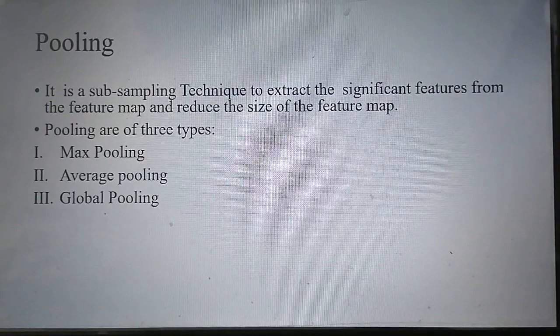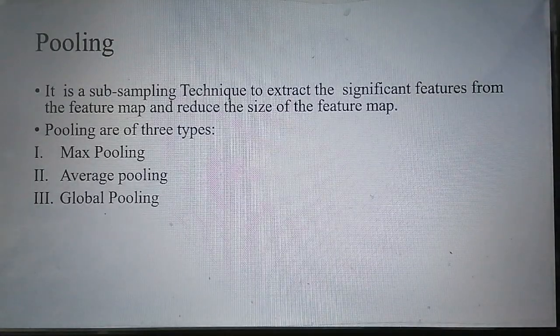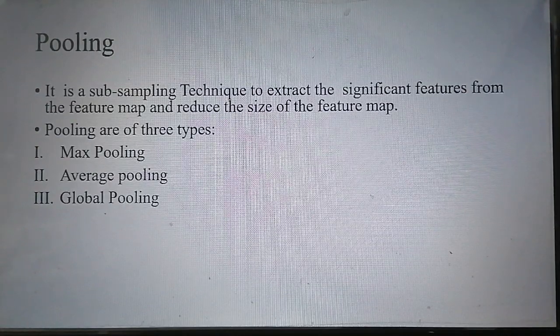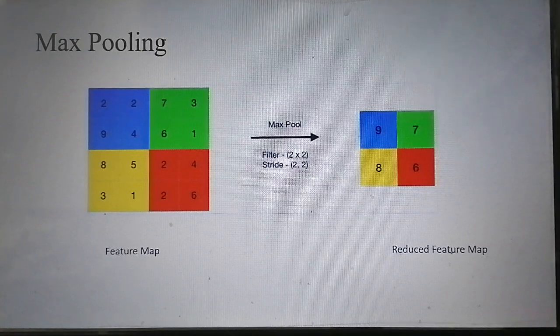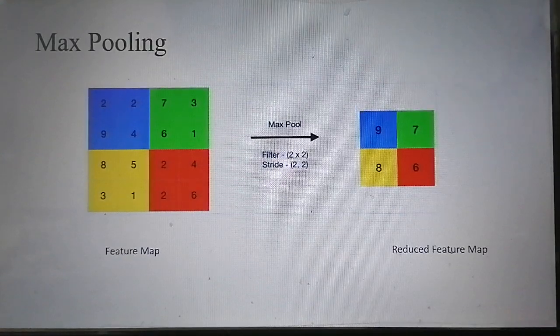The next operation required for the CNN is pooling. Pooling is of three types: max, average, and global pooling. So let's see the pooling operation. The basic use of pooling is to reduce the feature map, the feature map which we have obtained from the convolution operation. When we convolve the filter with the input image, we get a feature map. Now the task is to reduce the size of the feature map.